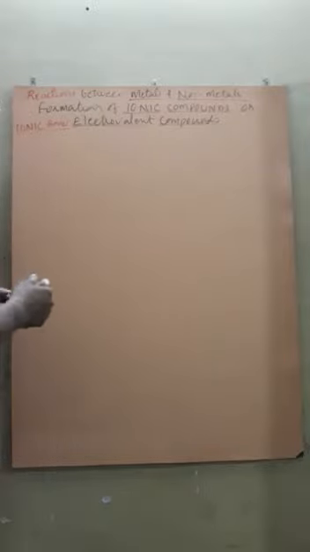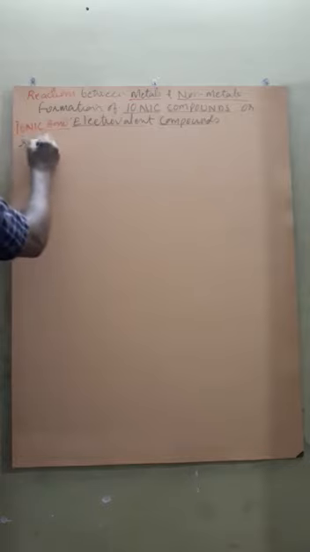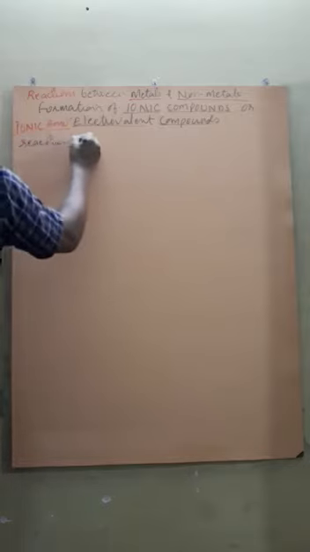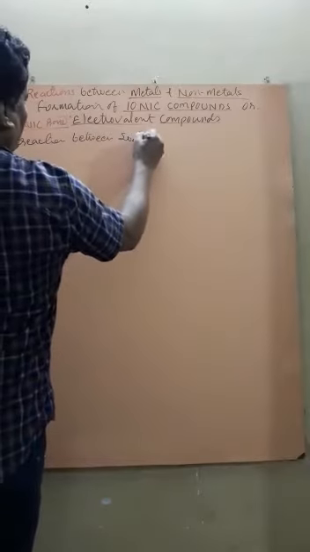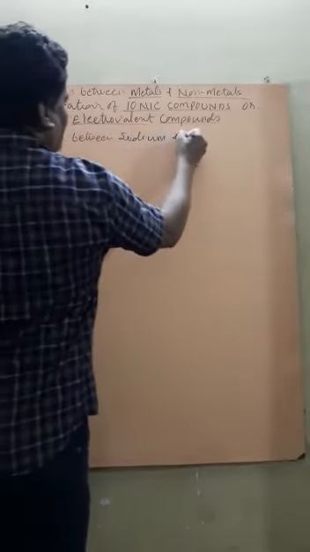Such types of bonds are called ionic bonds. Are you getting it? That means, like the reaction between sodium and chlorine.